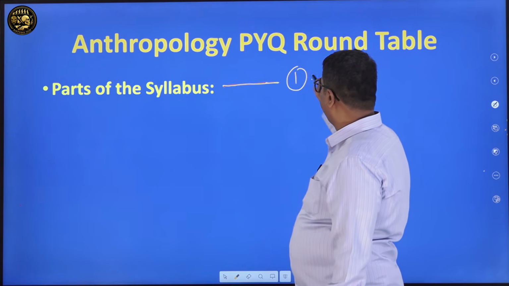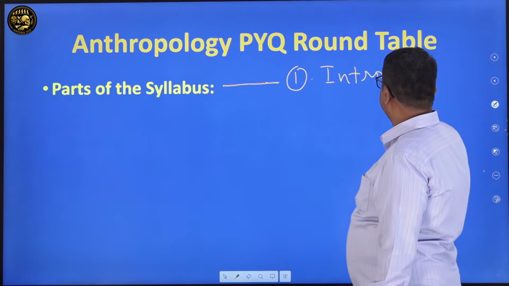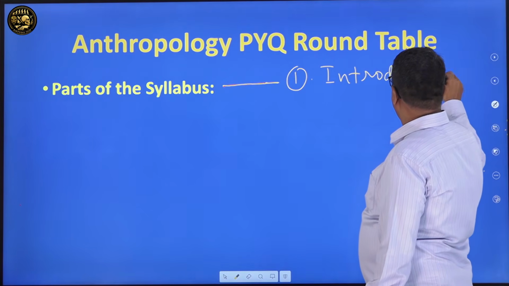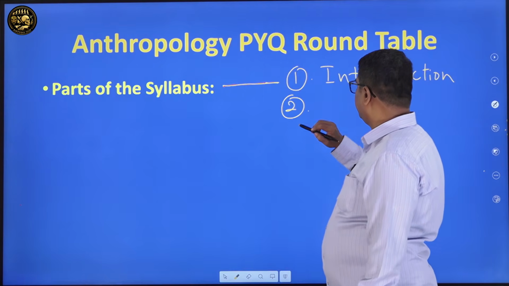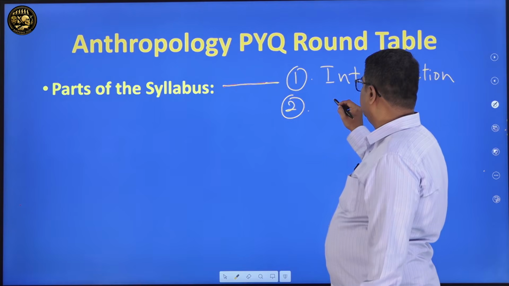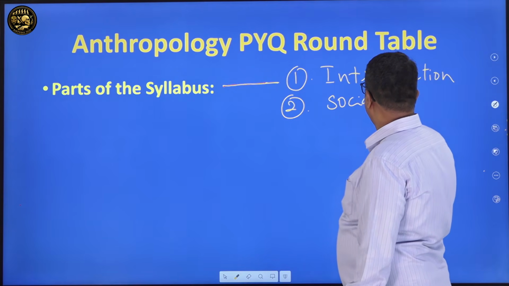Part number 1, we have got Introduction and Social Cultural Anthropology. For that matter, you can actually separate the introduction part also. So in the second part, we deal usually with the social cultural part separately.